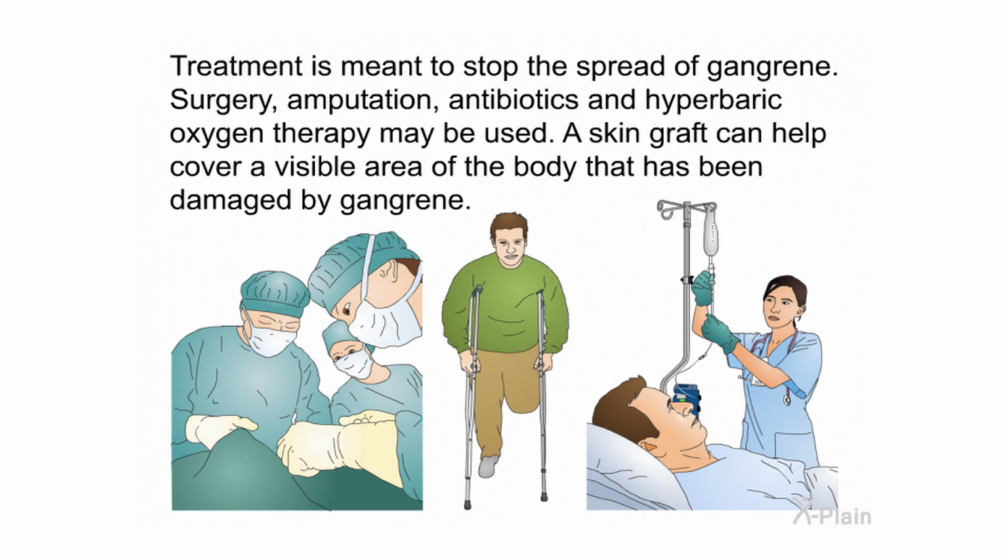Treatment is meant to stop the spread of gangrene. Surgery, amputation, antibiotics, and hyperbaric oxygen therapy may be used. A skin graft can help cover a visible area of the body that has been damaged by gangrene.